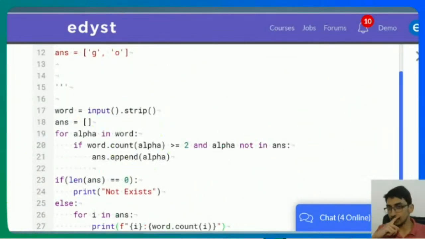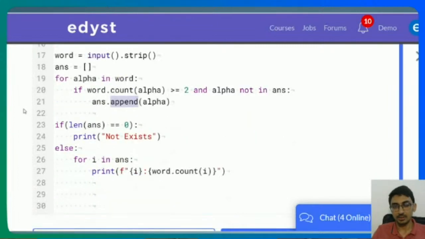That's the way. But again, some of you might be thinking, how do I do this in C? Because this append is very flexible. I can do append, but if I don't have append, what do I do? So I'll come to the C part. I'll show you how you can do it in C. But for all of you who are Python students, are you able to get this?